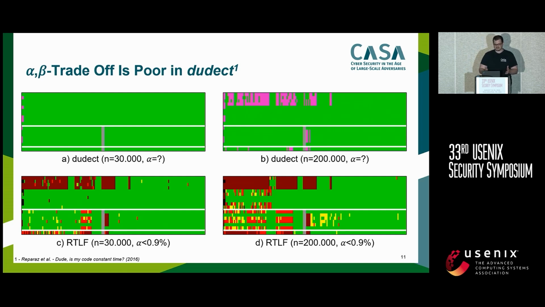If we then again increase the sample size, as I said, the false negative rate will decrease. RTLF detects the pattern quite reasonably well again, while DUDECT only detects the major side channels in the Bleichenbacher.